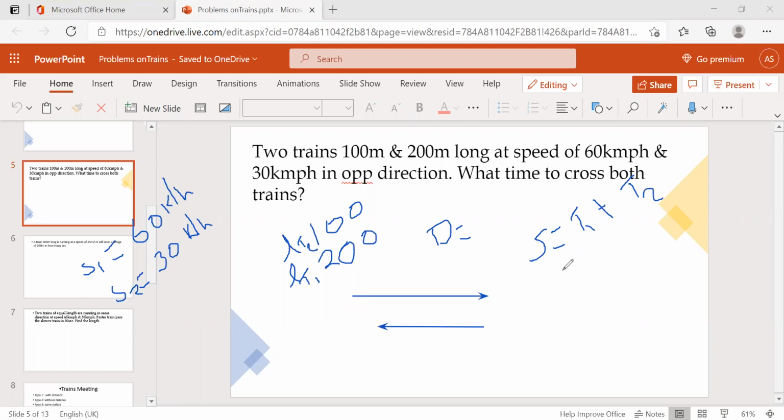So we add both the speeds whenever they move in opposite directions. Whenever trains are moving in opposite directions, the relative speed is added. And whenever it is in the same direction,